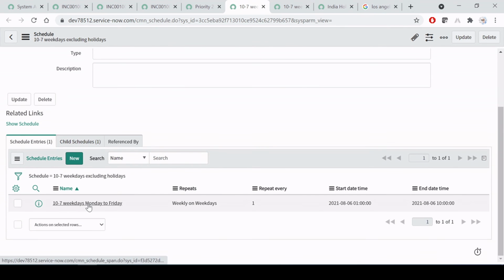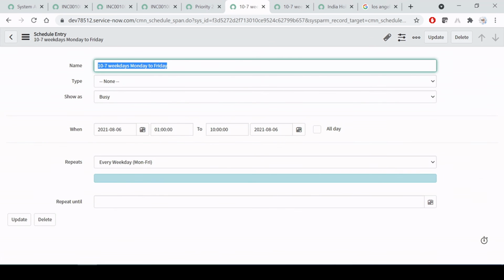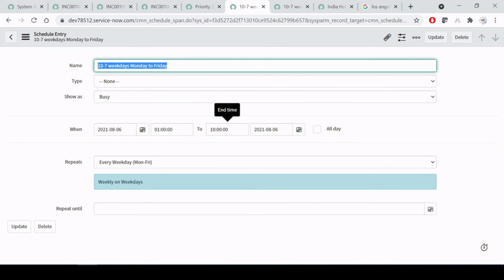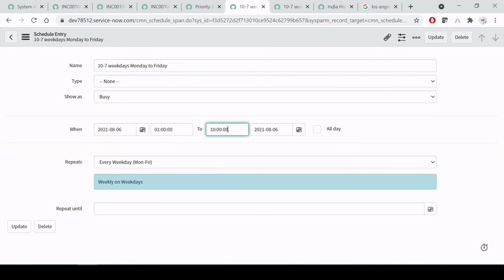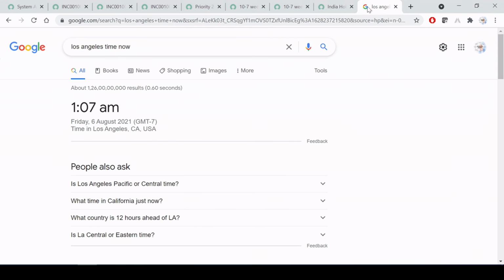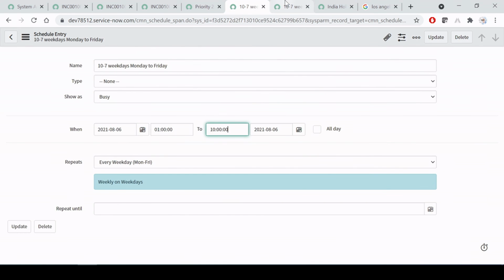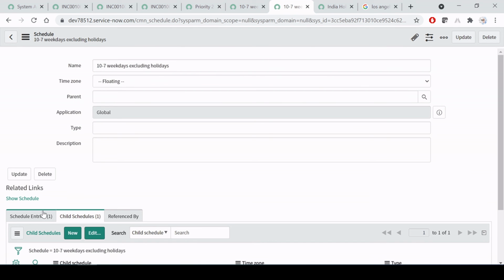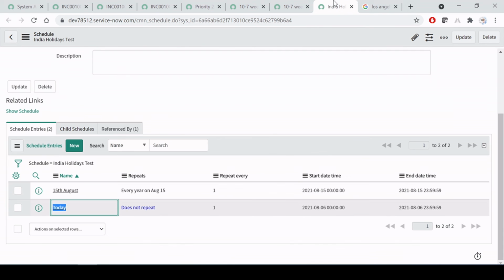So as you can see here, the timing which we have checked is from 1 a.m. to 10 p.m. as per Los Angeles time. It is there under the timing, but we have created one entry for excluding, that is the holiday which we created, this one. So this is working now.